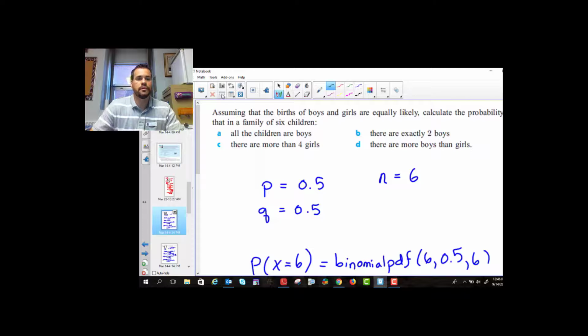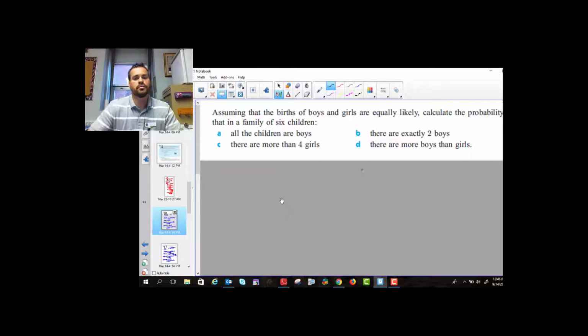Examples. Here's one. It says, assuming that the births of boys and girls are equally likely. So that, first of all, tells me the probability P is 0.5. Now, we're looking at calculating the probability that all the children are boys, there are exactly 2 boys, there are more than 4 girls, and so on.